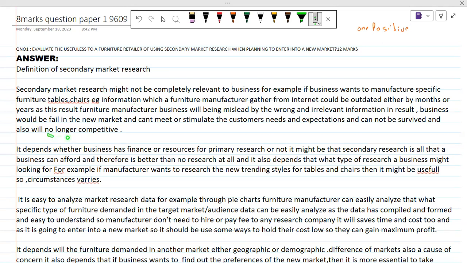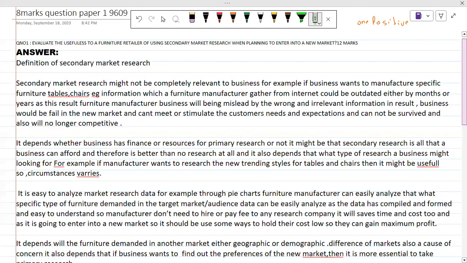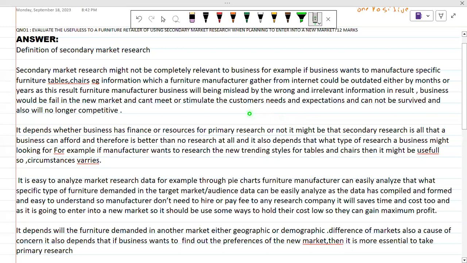These consequences we will have to face as a furniture retailer. So in this paragraph I have done my knowledge, application, and analysis, a three-chain analysis point. Now we are going to the evaluation. So this is my evaluation.